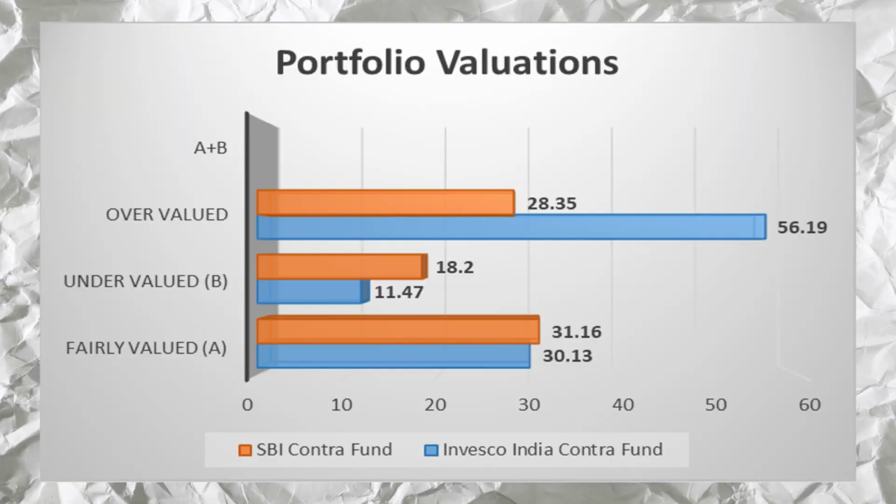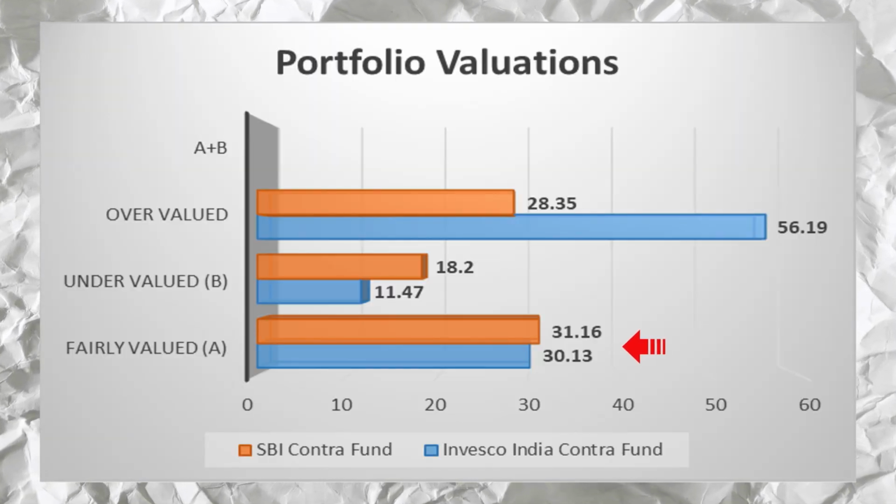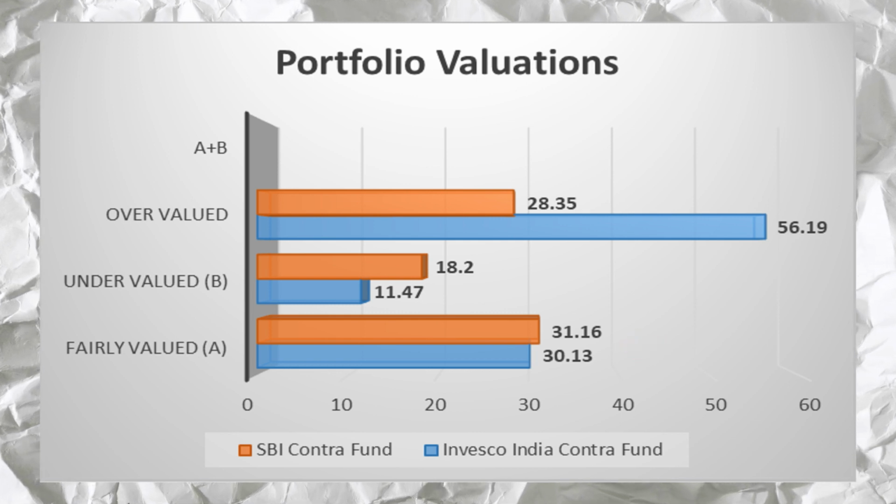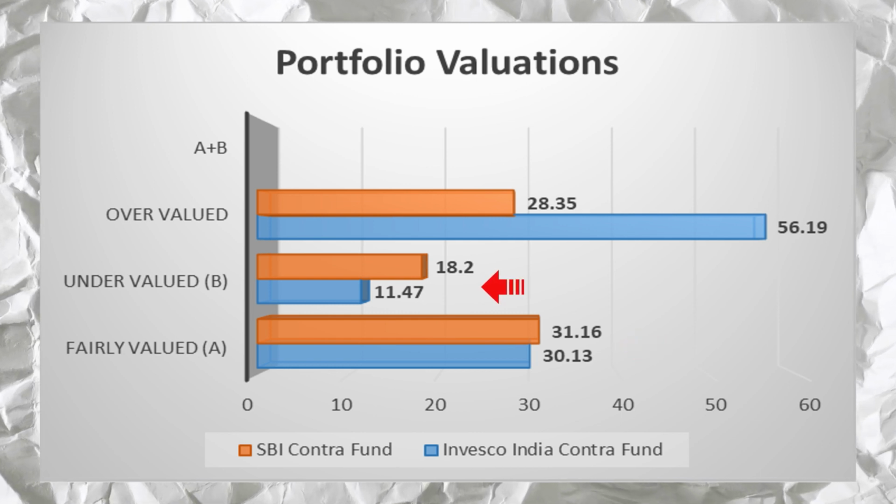In portfolio valuations, we can see that both SBI Contra Fund and Invesco India Contra Fund have an equal percentage of fairly valued stocks. But in terms of undervalued stocks, SBI Contra Fund's allocation is more than Invesco India Contra Fund. And in terms of overvalued stocks, Invesco India Contra Fund's allocation is twice that of SBI Contra Fund. So in terms of valuations, SBI Contra Fund is looking better than Invesco India Contra Fund.